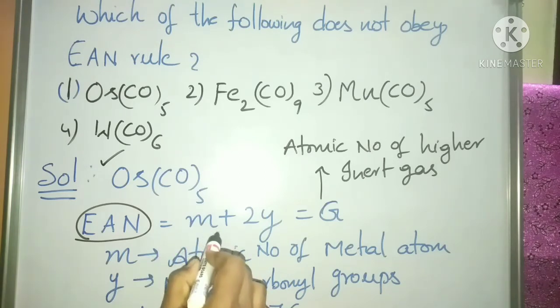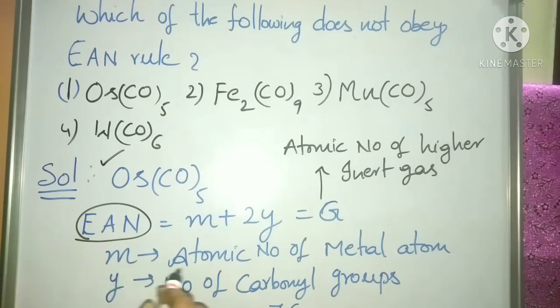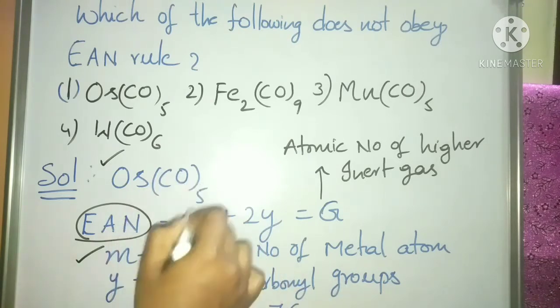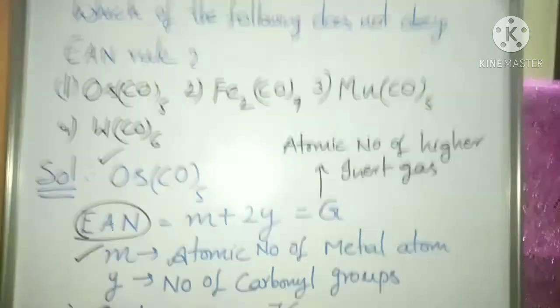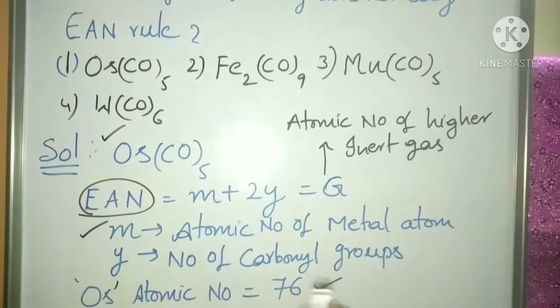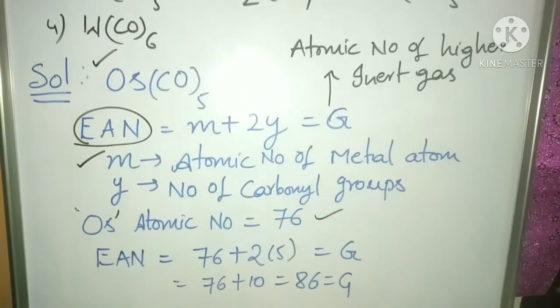That is given as M plus 2Y equal to G, where M is the atomic number of the metal atom and Y is the number of carbonyl groups present in that carbonyl. The atomic number of osmium is 76.